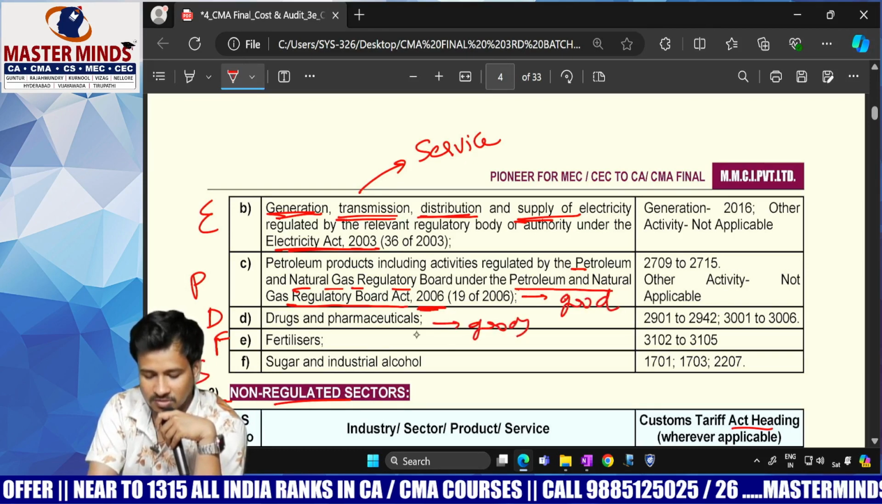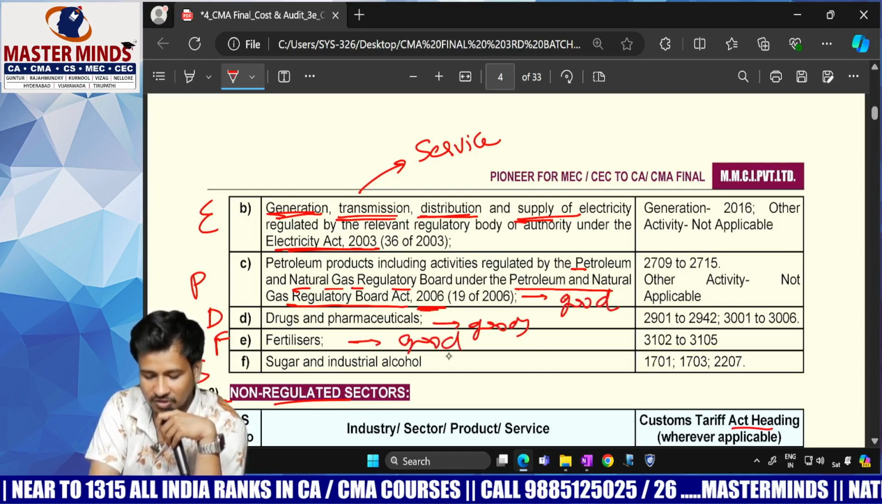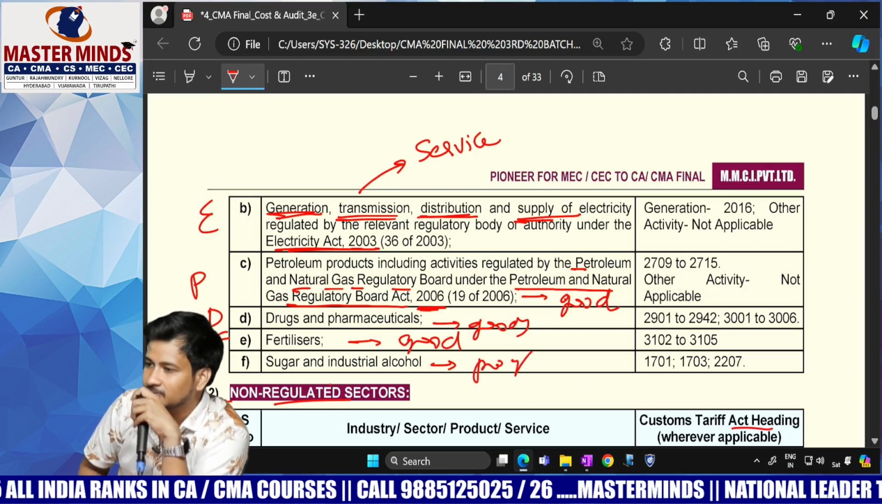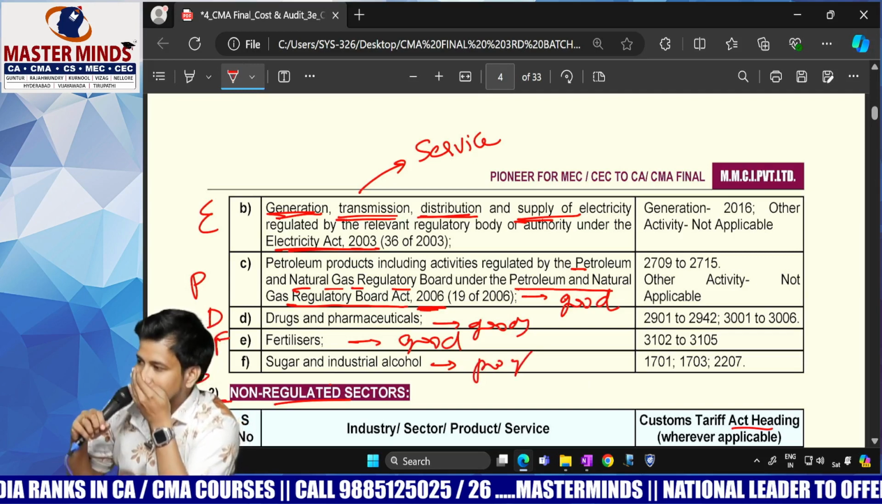Of course, goods. Fertilizers. Of course, production of goods. Sugar and industrial alcohol. Production of goods. Respond everybody, pakka. That is the end of Table A.